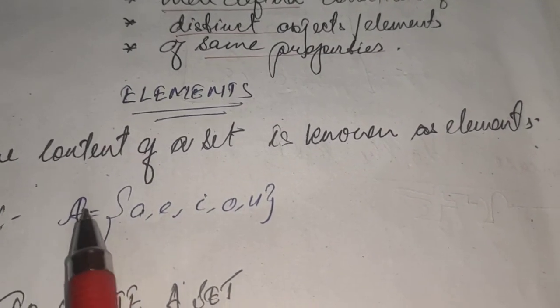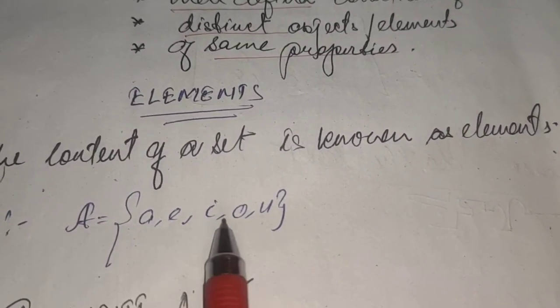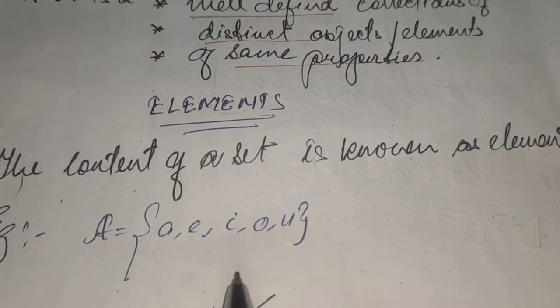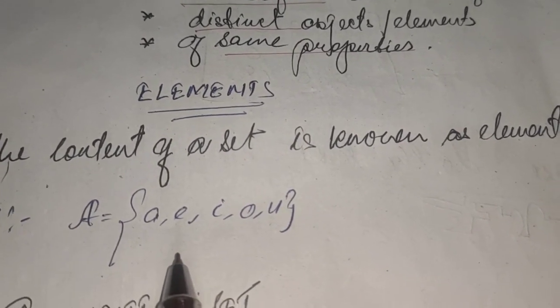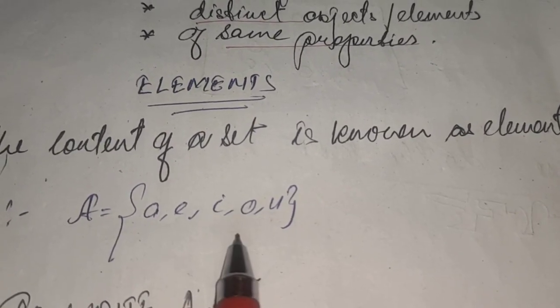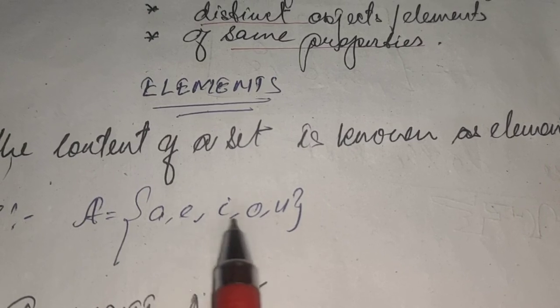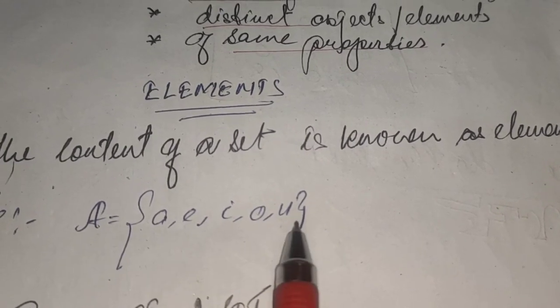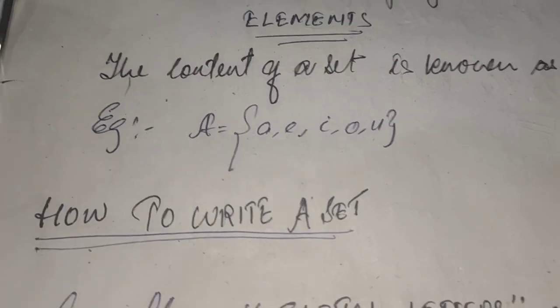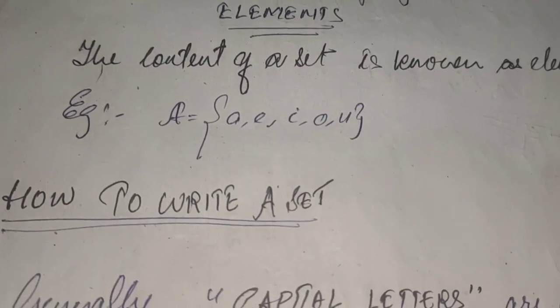Suppose in this case I wrote A equals {a, e, i, o, u}. These five letters, alphabets, have a very special property. What is the property? That they are known as the vowels of the English alphabet. So this set signifies the vowels of the English alphabet. Now after showing this, next is how to write a set or how to define a set.